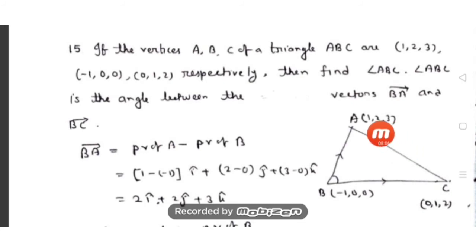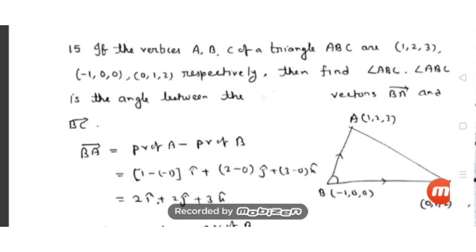Put the values directly. I have done the calculation. That is: here 1 minus 1, this is done, i cap. The j cap coefficient is 2 minus 0, so 2 minus 0 j cap. Here 3 minus 0 k cap. Do the calculation: 2 i cap plus 2 j cap plus 3 minus 0 is 3 k cap.